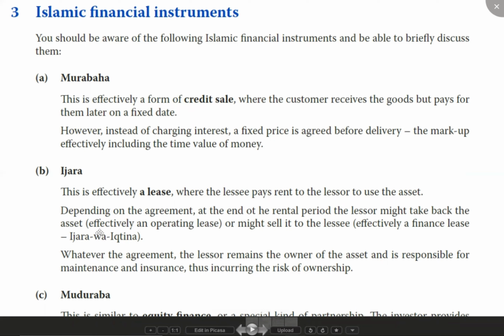If I am taking any asset on operating lease, nowadays we treat it as if it were taken on rent. Operating lease means I have taken the asset for a shorter duration.